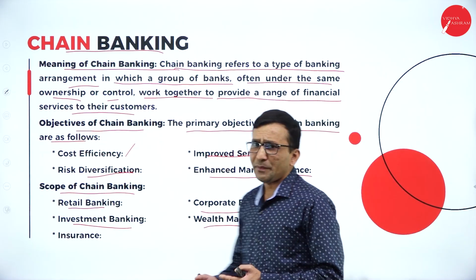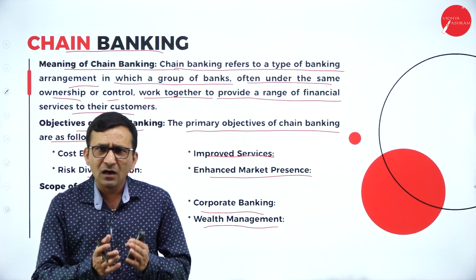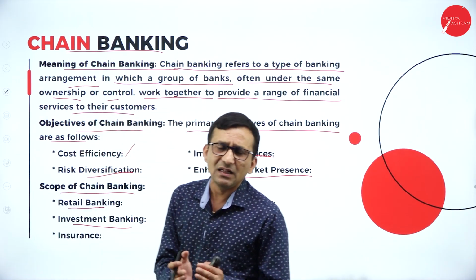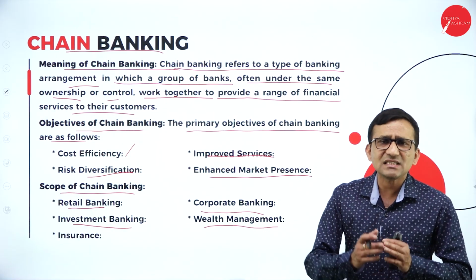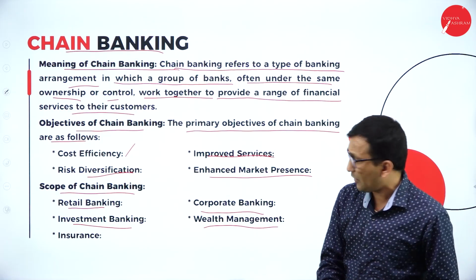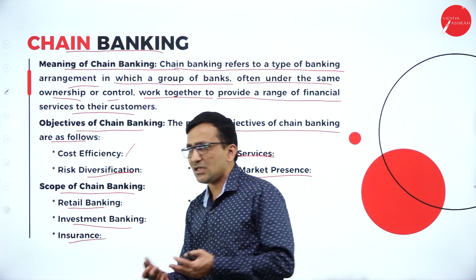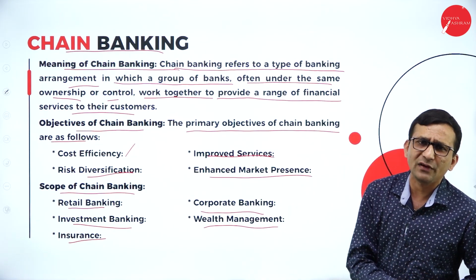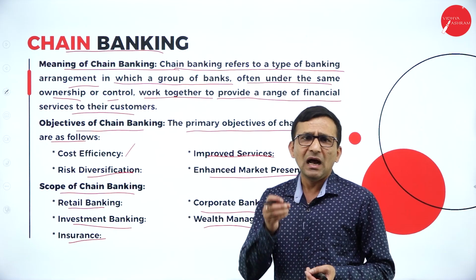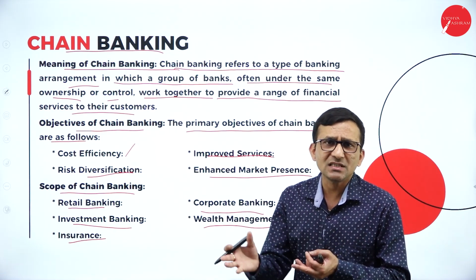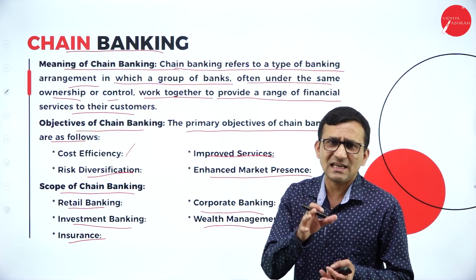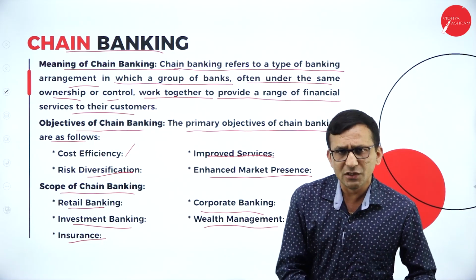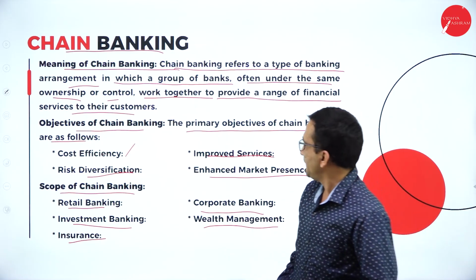And wealth management, because whatever they are generating as wealth is nothing but your asset increasing or acquisition of assets. And insurance, again they are trying to offer a few products for the customers, for example SBI Life Insurance, because SBI is a bank, they are offering an insurance product for the users.